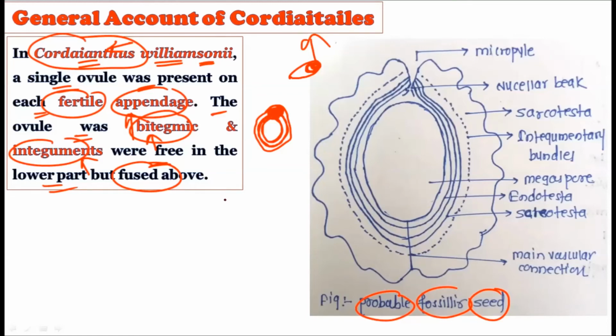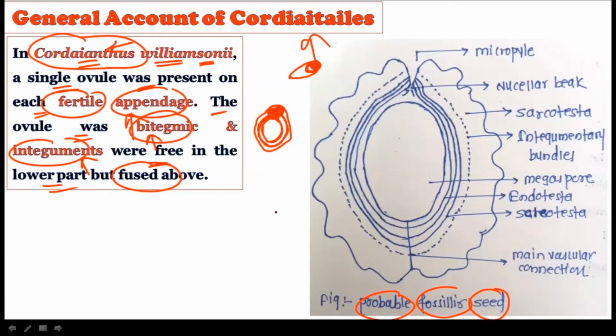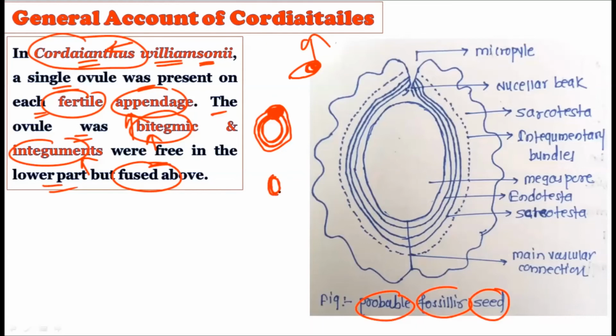Whatever the Cordaitaceae fossil record we have found out, in that we have found out that there is a presence of the ovule, central ovule is there, and this central ovule is bitegmic, showing the presence of two integuments, and these two integuments show the presence of the protective covering, and these two integuments were fused at the apex but they were free at the base.